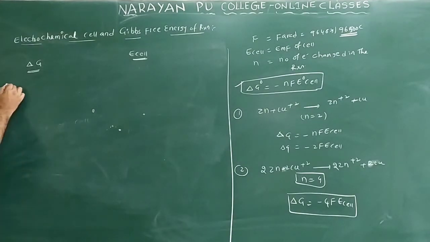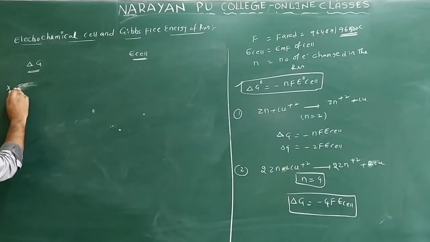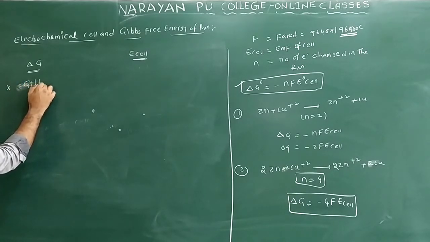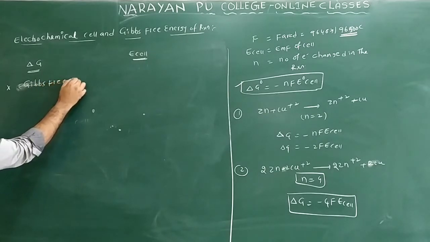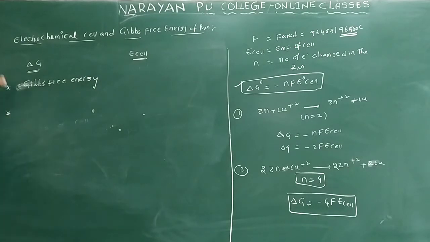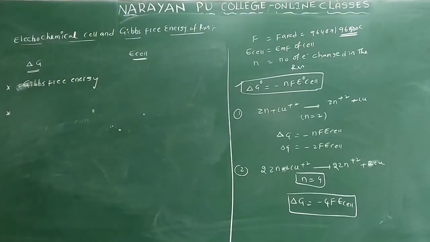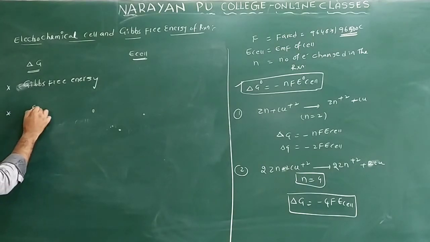And now we can see here, I already wrote the relation. What is ΔG? ΔG is the Gibbs free energy only. So according to thermodynamics, we know intensive properties and extensive properties. Gibbs free energy is an extensive property.